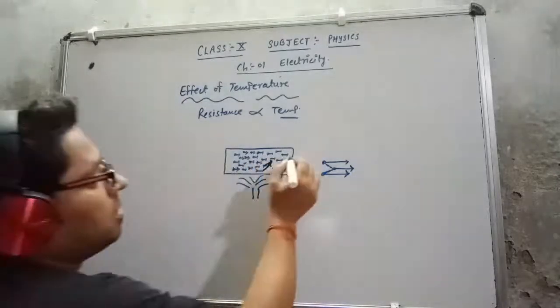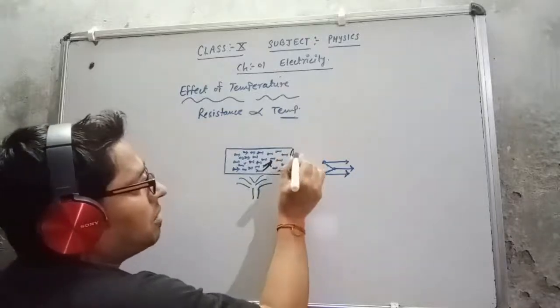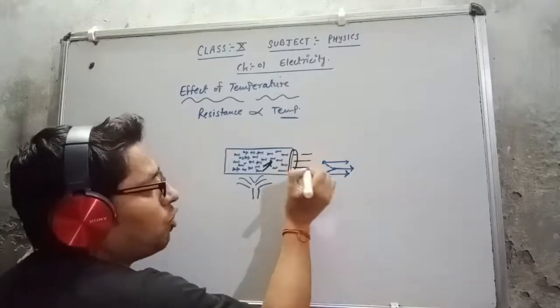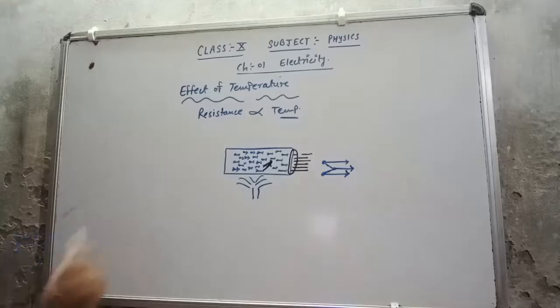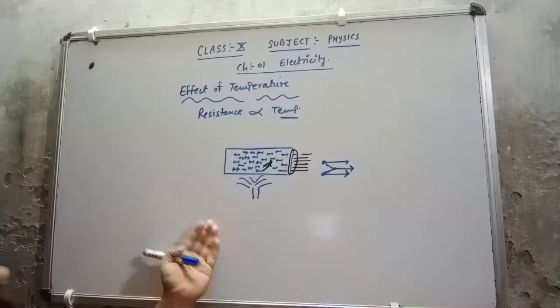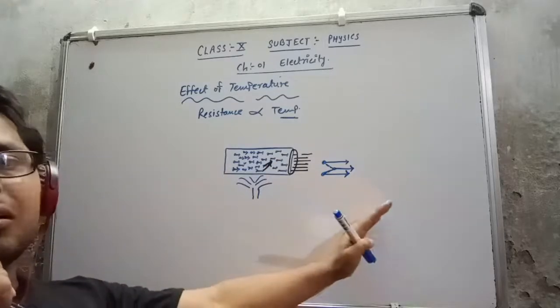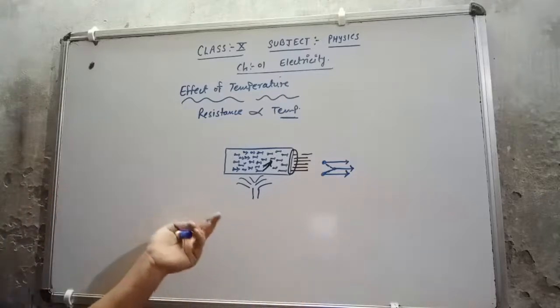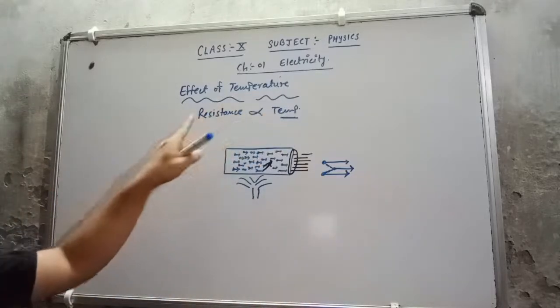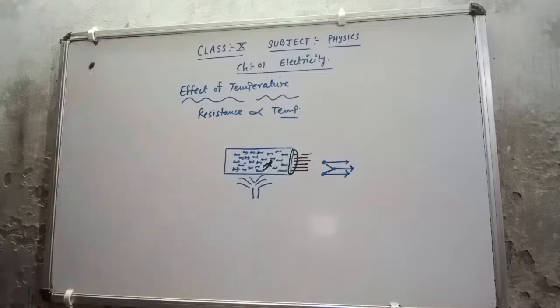Due to that, the number of electrons passing through this surface decreases. That means the resistance increases, because fewer electrons pass through the conductor now. So by increasing the temperature, the resistance also increases.